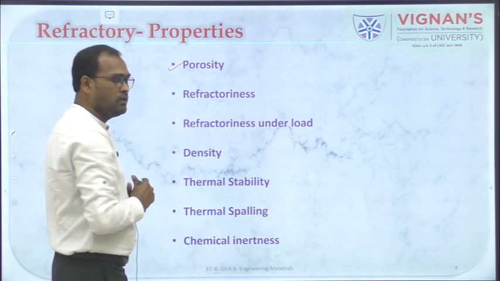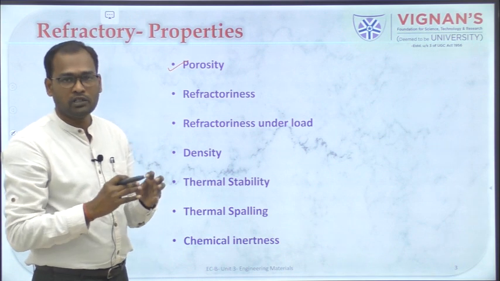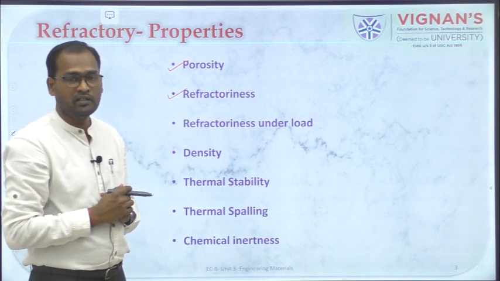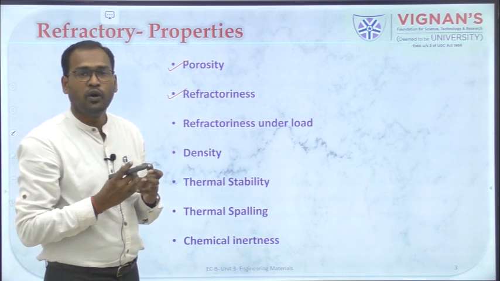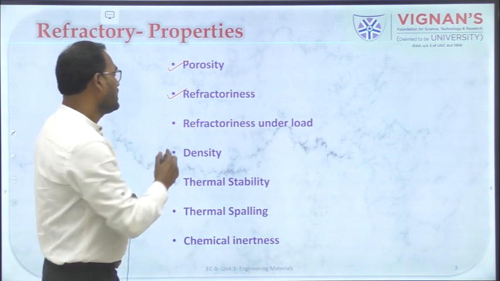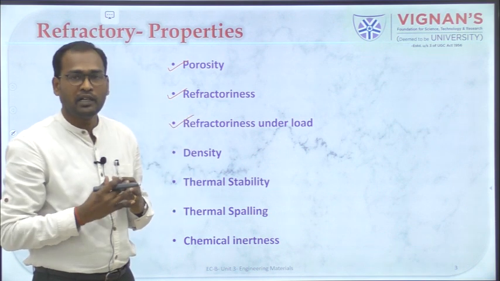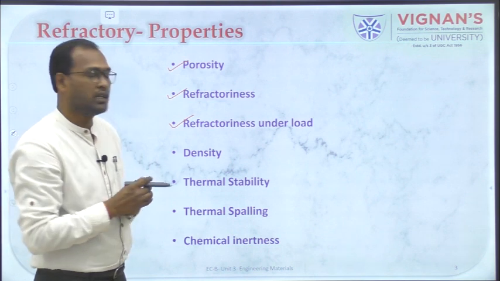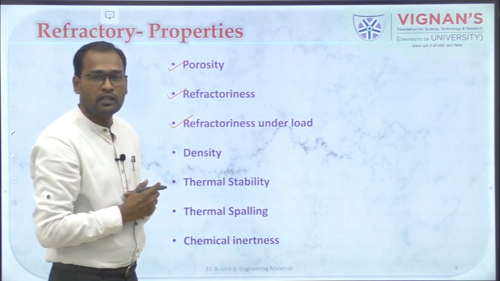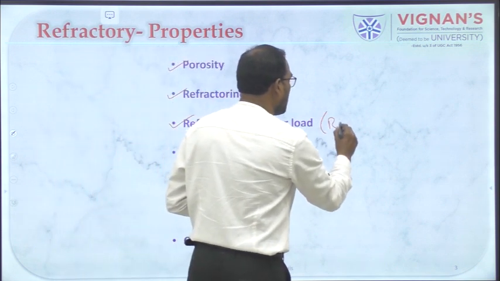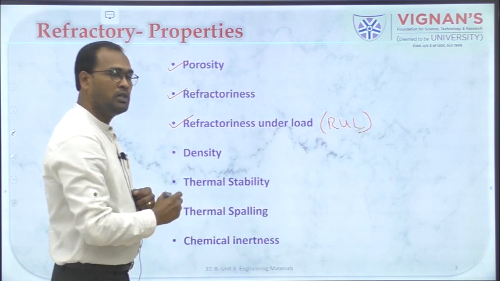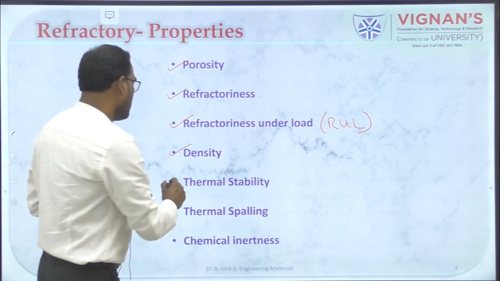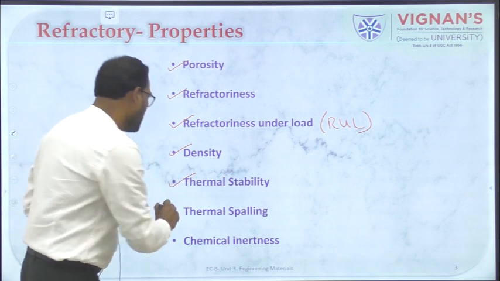One is porosity, that means the ratio of pores present in the system for a given volume, and refractoriness, that means how much heat a material can withstand under pressure, that means under a load or under a working condition. This will be given as RUL, refractoriness under load. We will also see the density of a material, which affects the refractory, and different thermal behaviors.